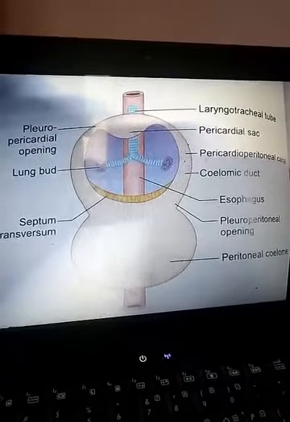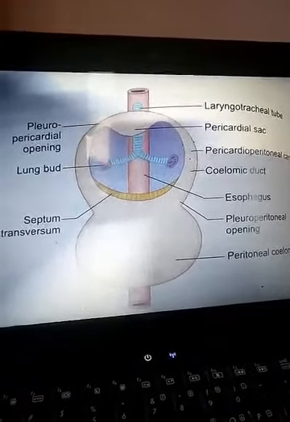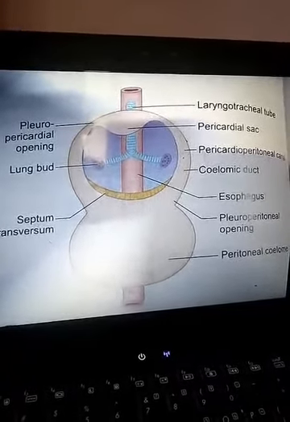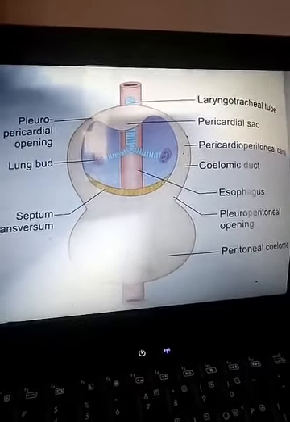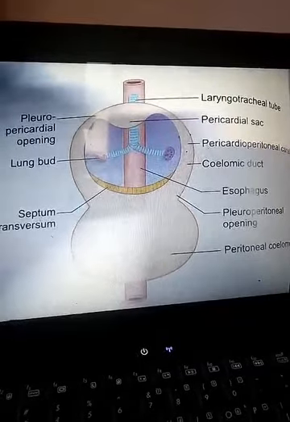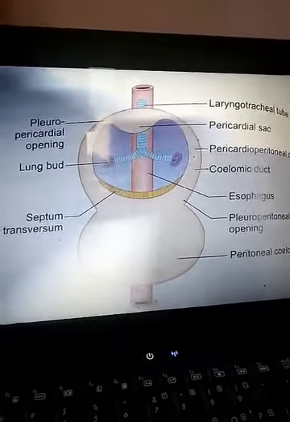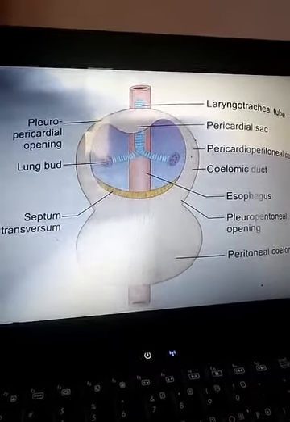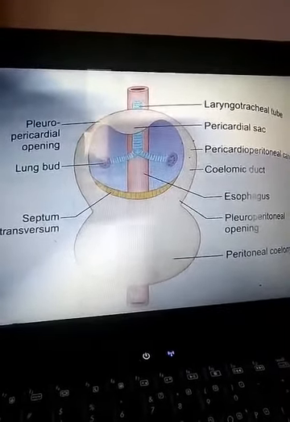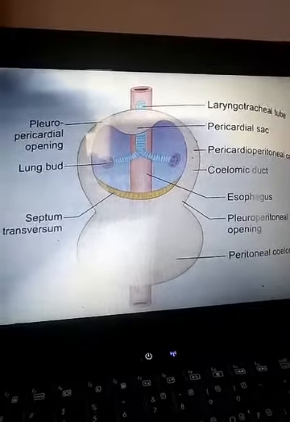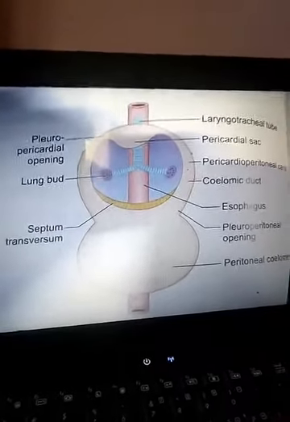The muscles of the larynx are derived from the branchial mesoderm, because we can see it is indicated by the nerve supply of these muscles. That is, all the intrinsic muscles are supplied by the recurrent laryngeal nerve, that is the nerve of the sixth arch, except the cricothyroid, which is supplied by the external laryngeal nerve, which is derived from the fourth arch.